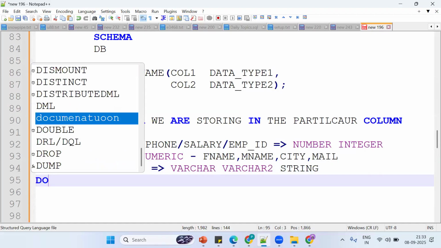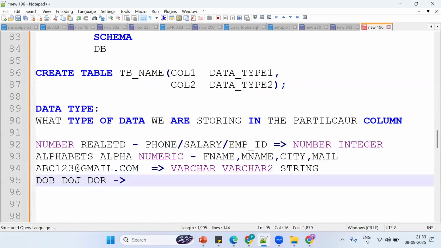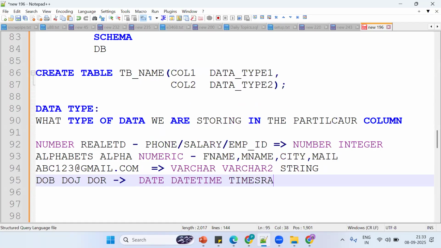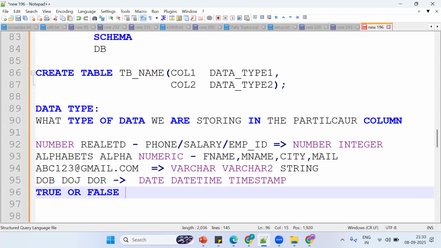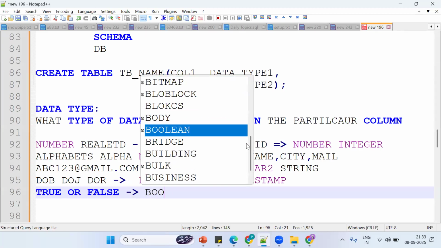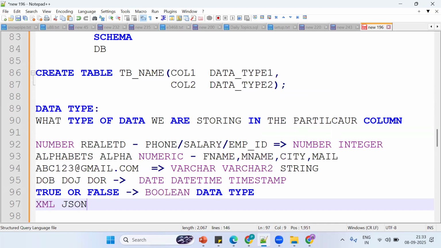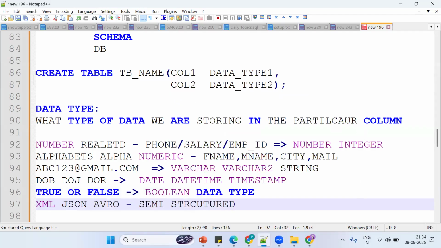Same thing, now I want to store date of birth, date of joining, date of registration. Where do I store it? In the date column, datetime column, or timestamp column. We can store the same thing there. This thing we'll see a little bit slowly. Next, I want to store true or false data. I can store true or false in the Boolean data type. Suppose I want to store XML, JSON, Avro. These are semi-structured data. Where do I store semi-structured data? In the variant data type. We'll see the same thing in Snowflake.